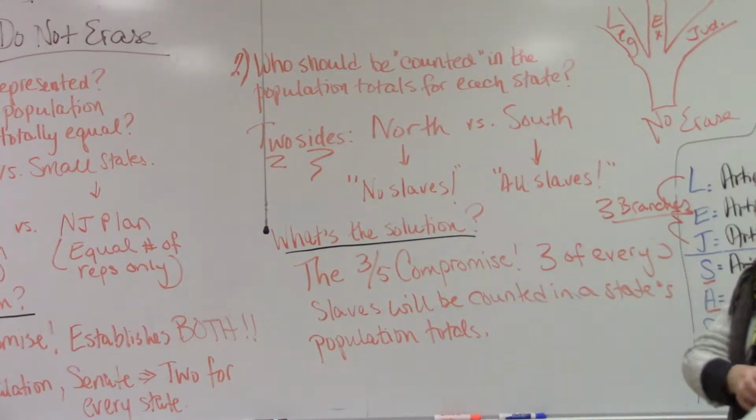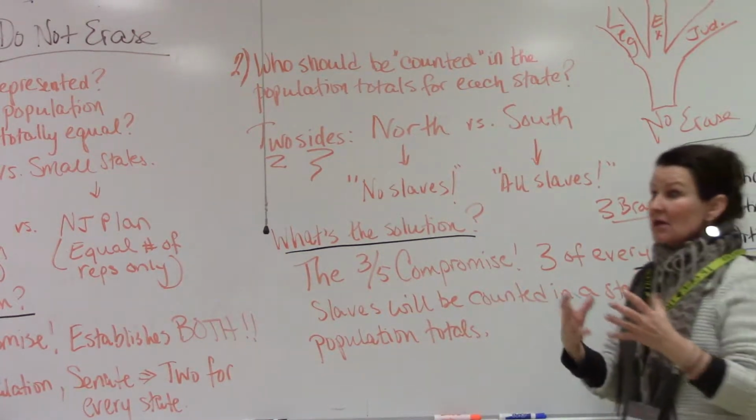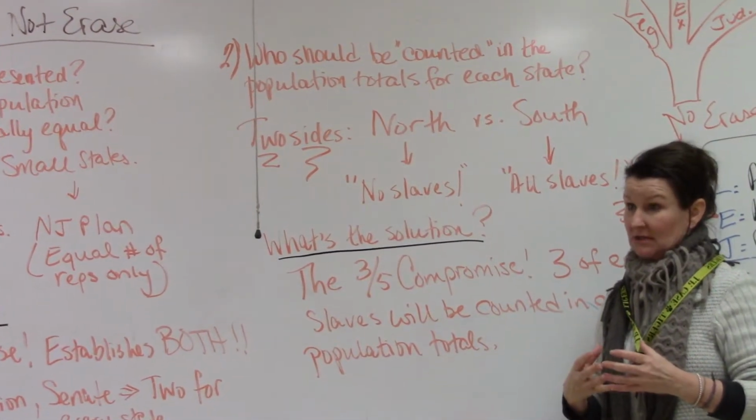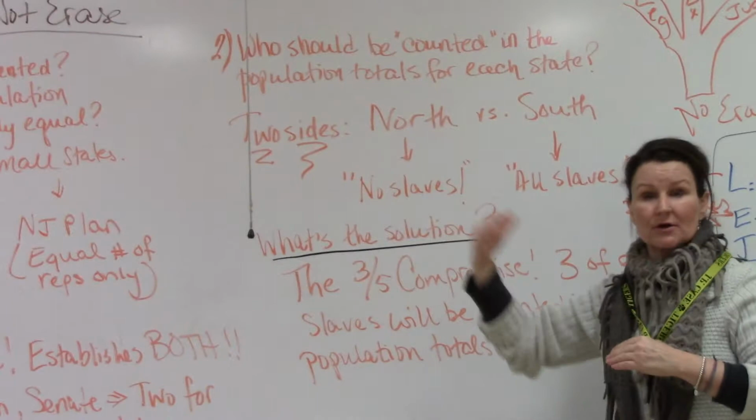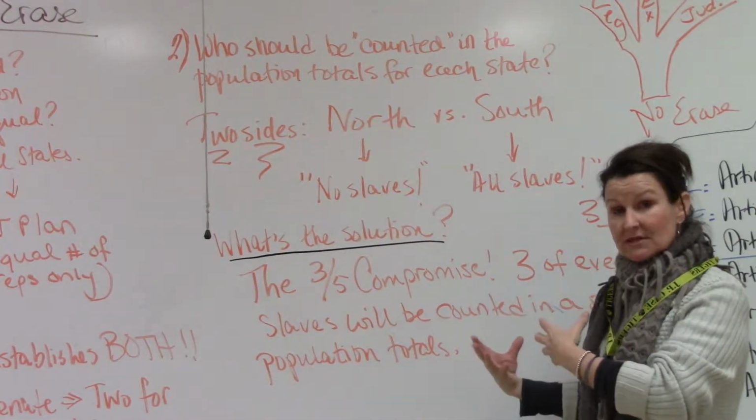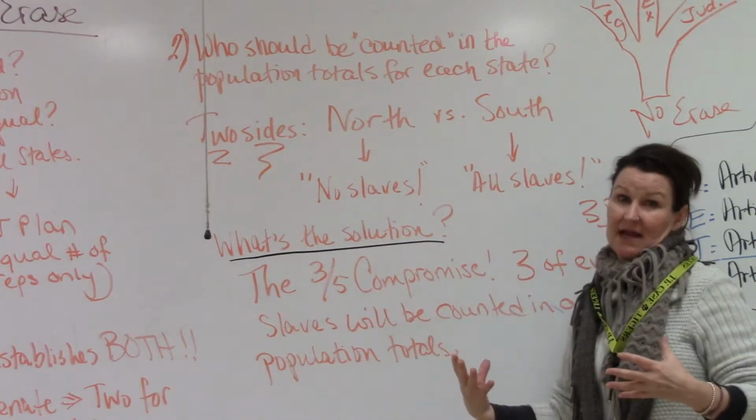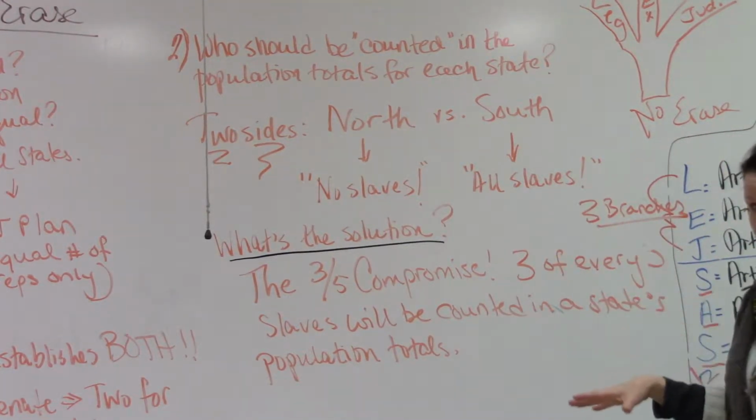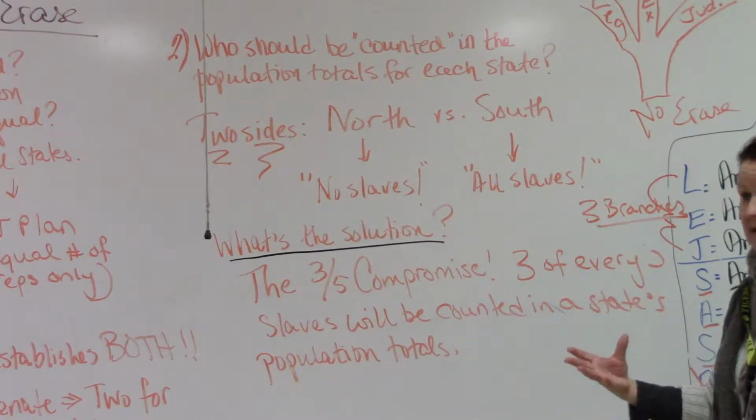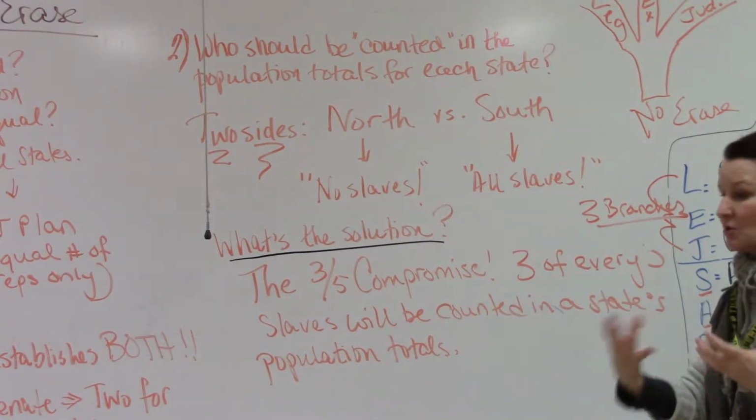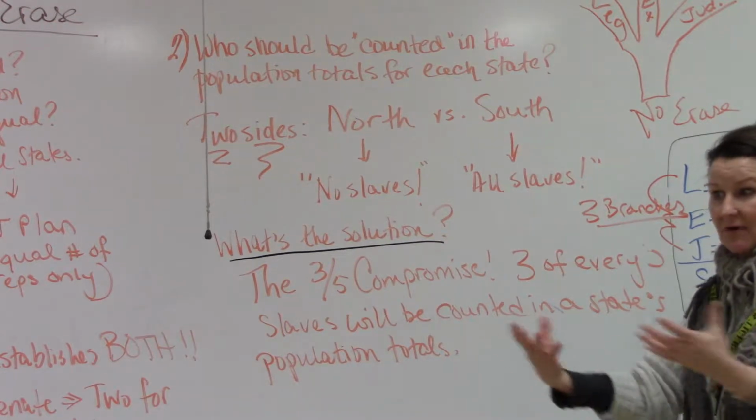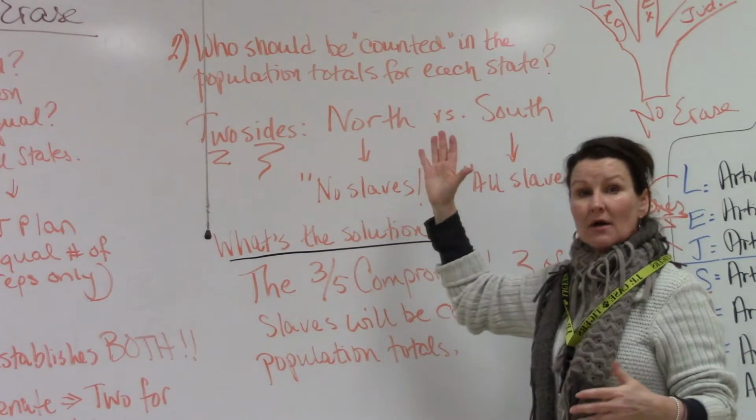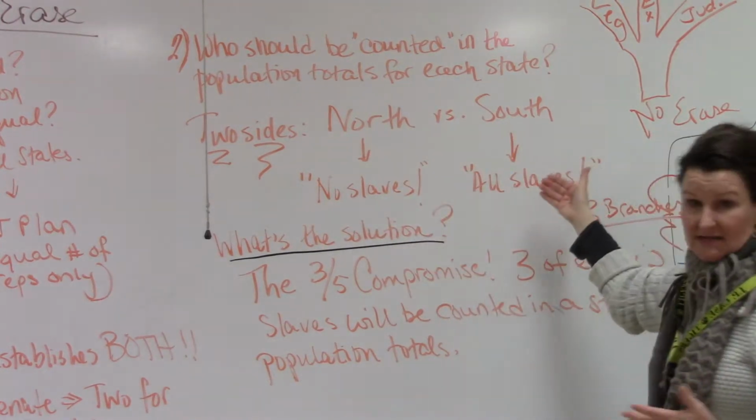Now this is a big issue because in the South, in some of the states, the total slave population was higher than the free white population, or equal to or higher. So you can imagine the southern states want all of their slaves counted in their population totals. The free states in the north wanted none of the slaves counted. They said they're not citizens, they're considered property. Why would you be able to include them in your population totals for representation in Congress? So the issue here is between the free states in the north and the slave states in the south.